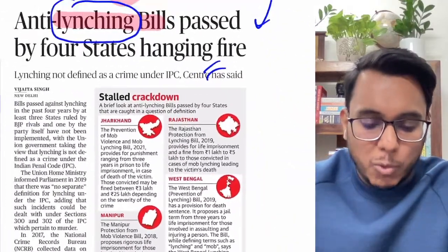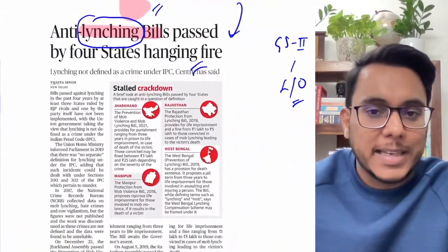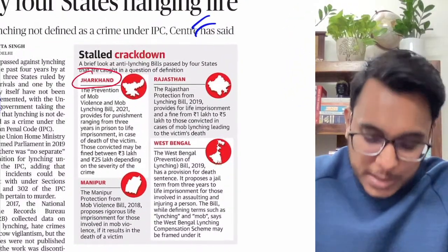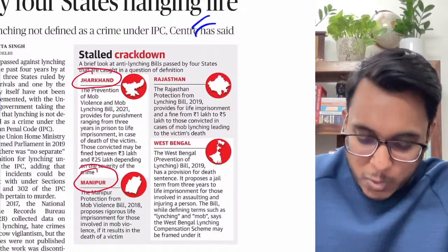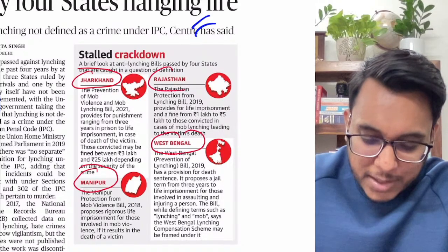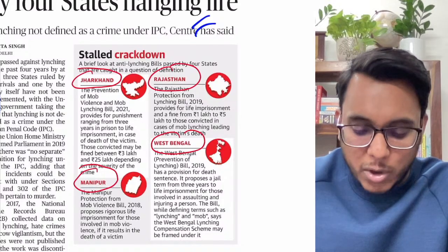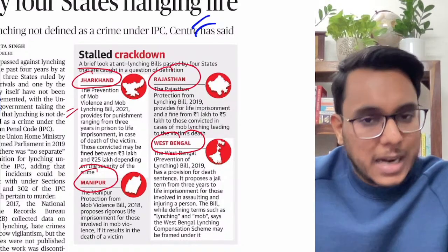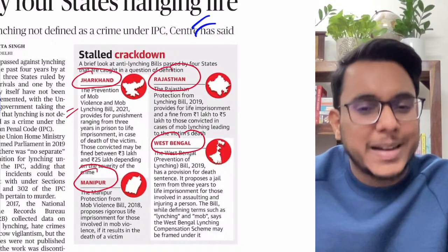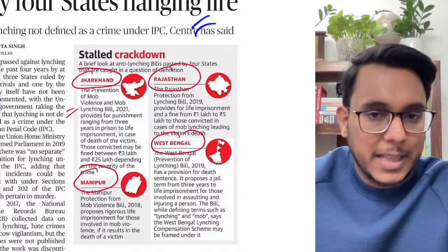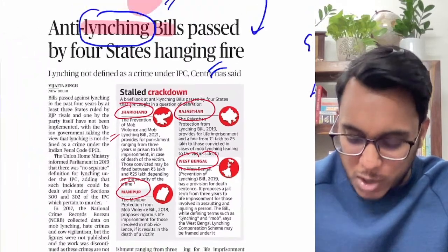Now, understand first of all which states have passed anti-lynching bills. Jharkhand has passed an anti-lynching bill, Manipur has passed an anti-lynching bill, West Bengal has passed an anti-lynching bill, and Rajasthan is working on an anti-lynching bill. Is it clear or not? Every state is coming out with its own fine and punishment. You don't need to go and see every state's fine and punishment. Not needed to go there.